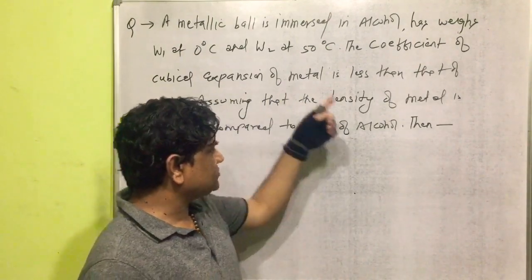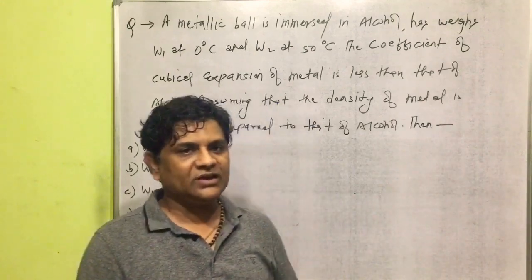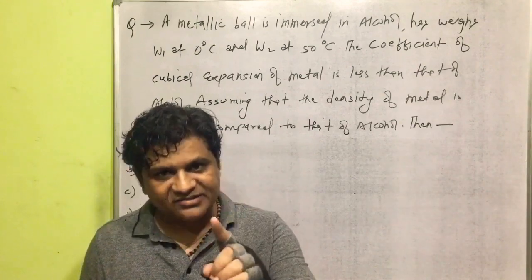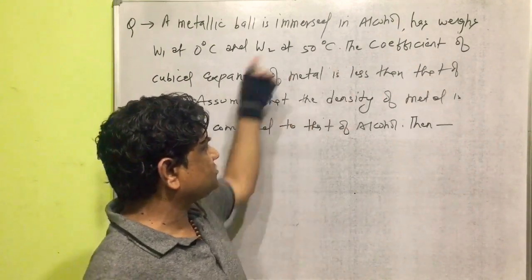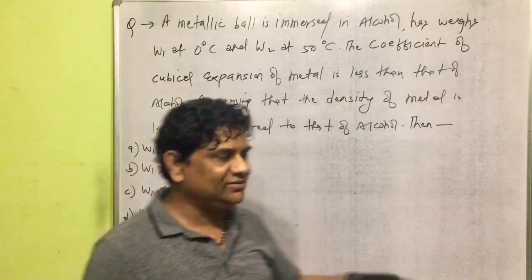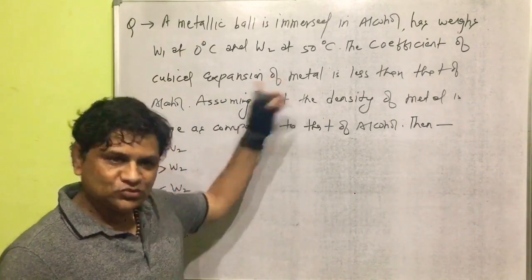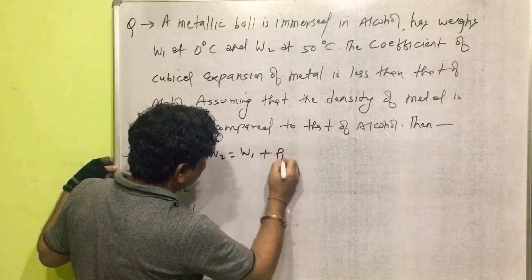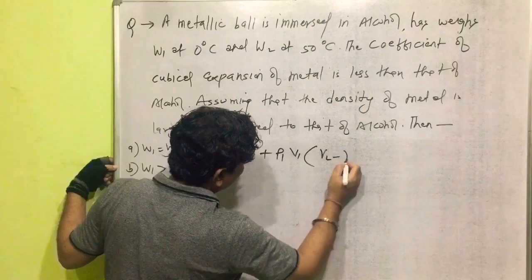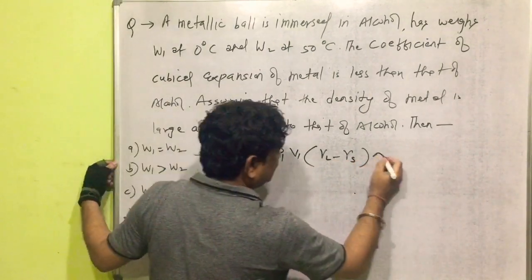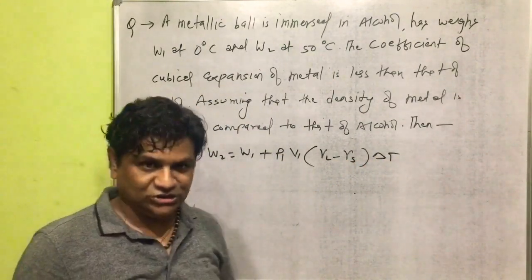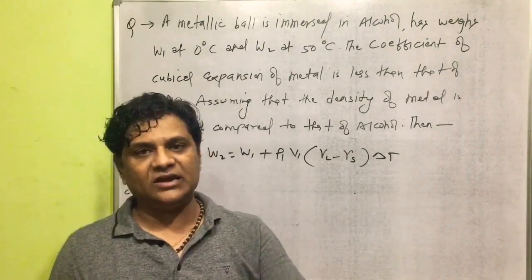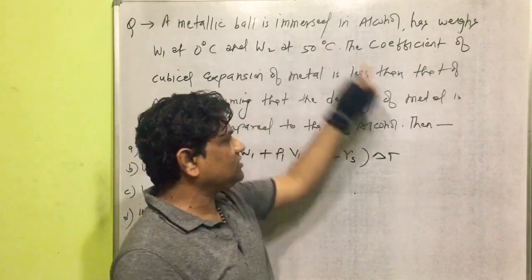Now we have to solve this question in class. As you know, one very important relation we discussed in the previous lecture will be helpful to solve this question. So first I want to write this relation on the board: W2 is equal to W1 plus rho 1 V1 into (gamma liquid minus gamma solid) into delta T. This relation we already discussed in the previous lecture.